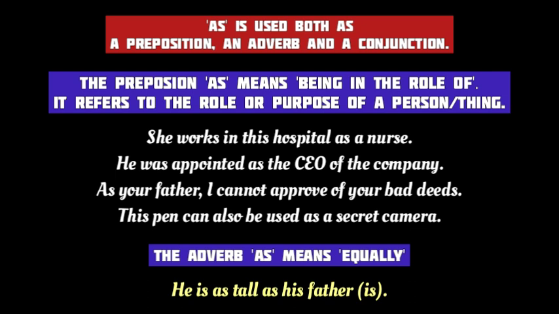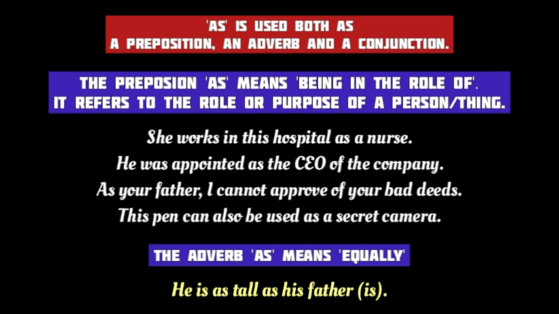For example, in the sentence "she works in this hospital as a nurse," as means being in the role of a nurse. He was appointed as the CEO of the company means he was appointed in the role of the CEO. As your father, I cannot approve of your bad deeds. Being your father, I cannot approve of your bad deeds.